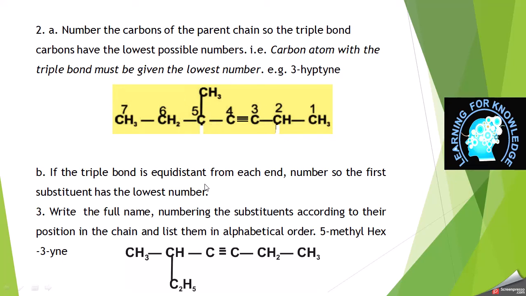If the triple bond is equidistant from each end, as I already described in the alkene case, so if the double bond position is similar whether we start from the left side or right side, then we will look at the substituent. So write the full name, numbering the substituents according to their position in the chain and listing them in alphabetical order, like this: 5-methylhex-3-yne or 5-methyl-3-hexyne.